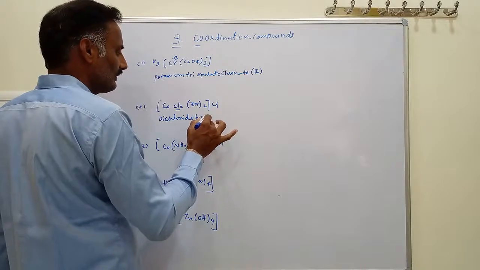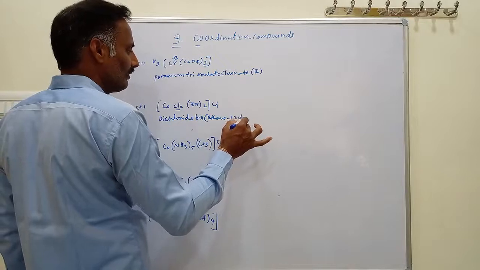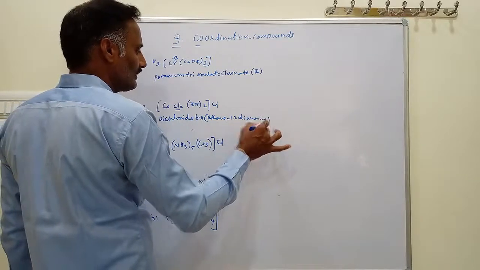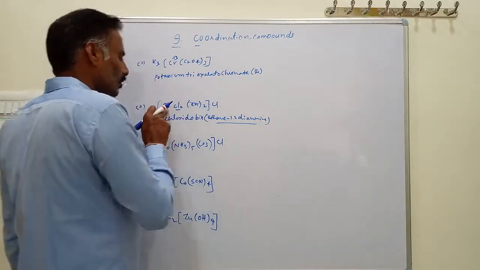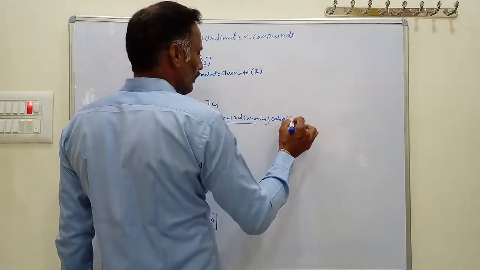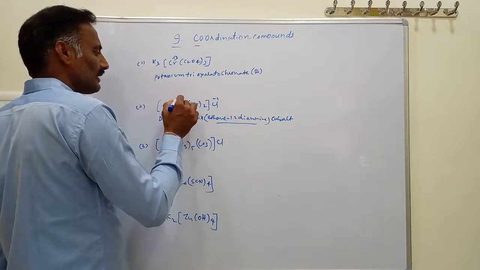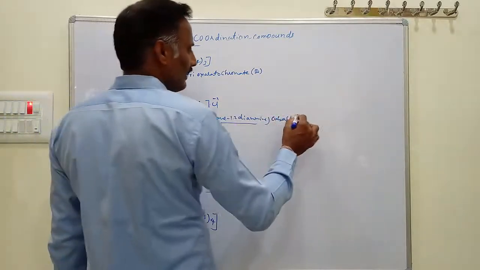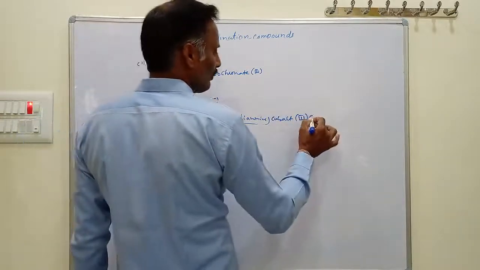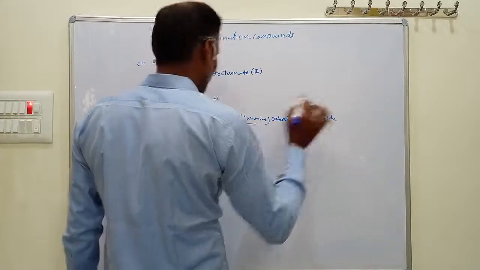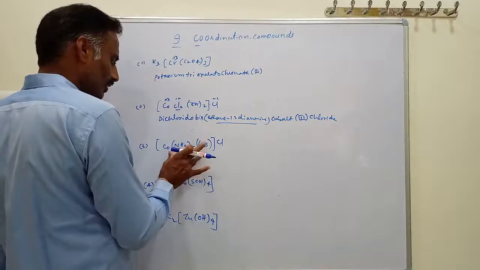This is called bis, and within the square bracket you write ethane-1,2-diamine. Then this is the cationic complex, cobalt. The charges are -2 and -1, so -3, and it becomes +3. The third one is called chloride.